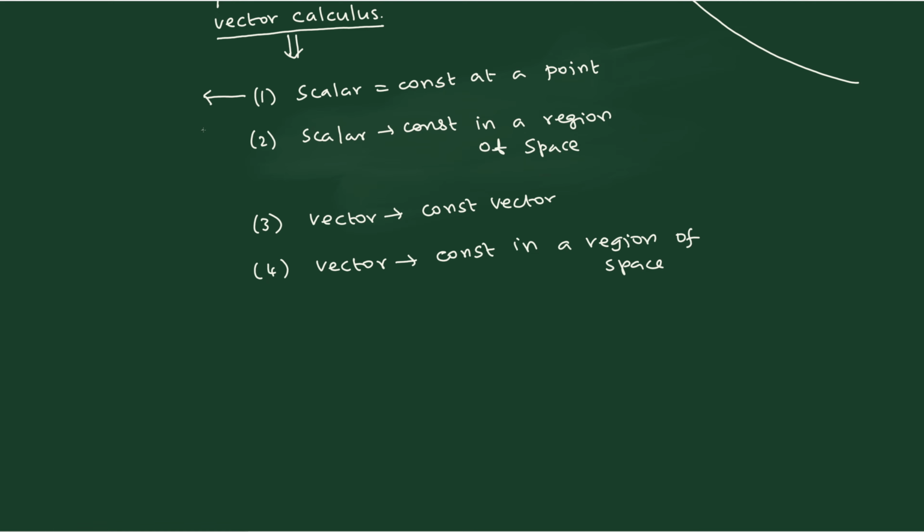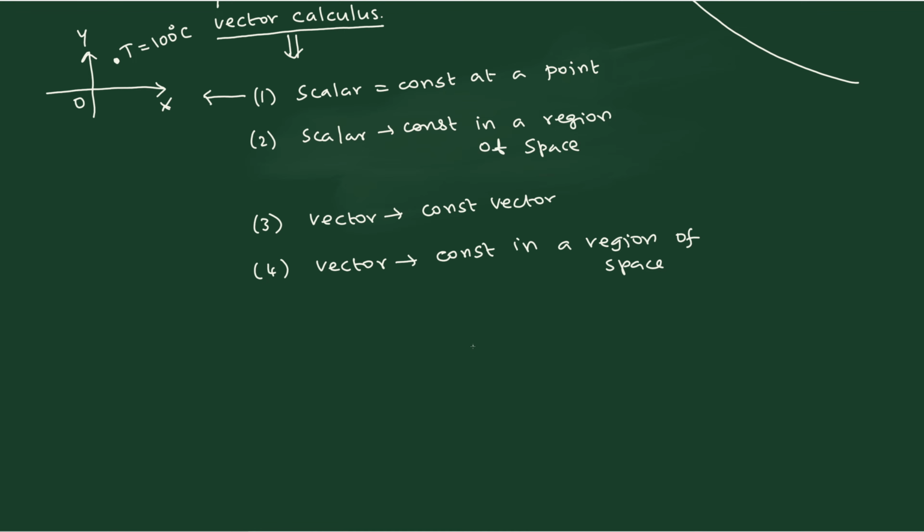What is the meaning of saying a scalar at a particular point, as opposed to in a region of space? I am simply drawing a graph with the x, y axes here, and then you have an origin, and at some point, whatever it be, I say that the temperature is equal to 100 degrees centigrade.